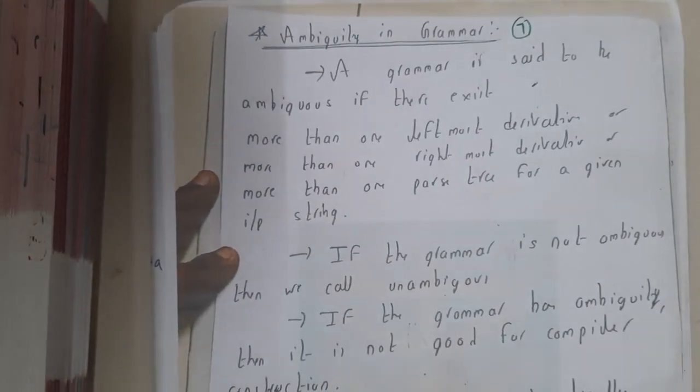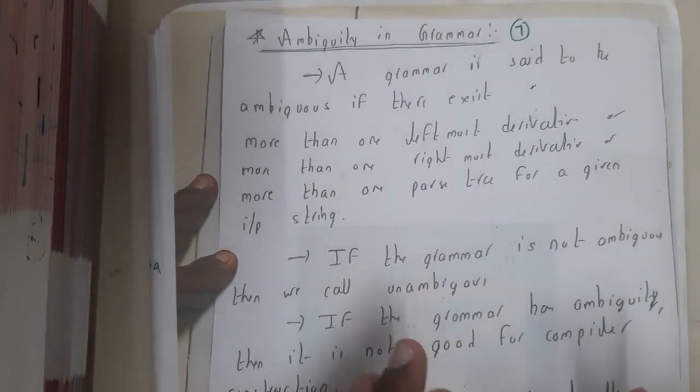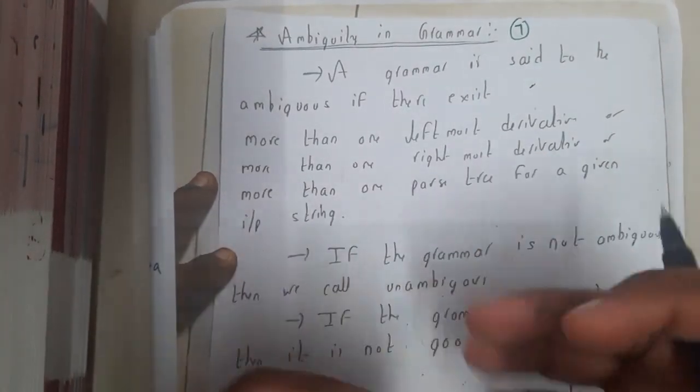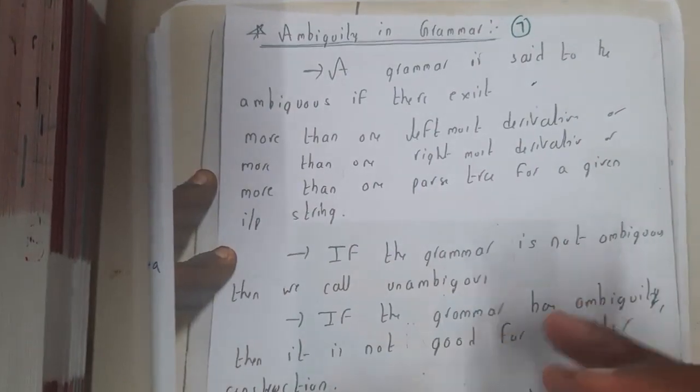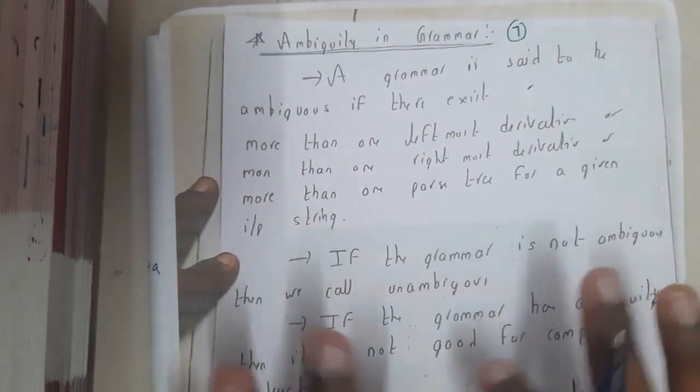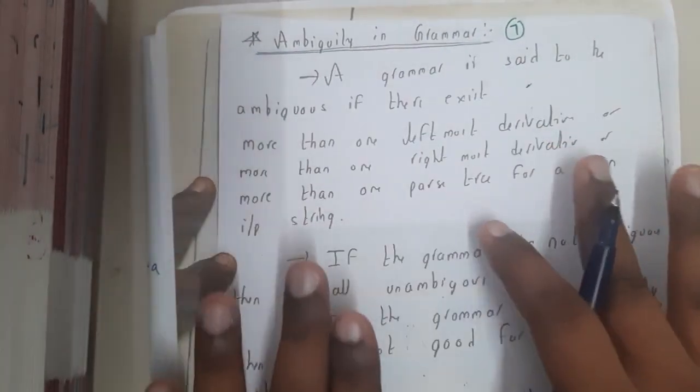So that is the reason you cannot directly say that this grammar is ambiguous just by observing it. You need to identify some kind of patterns and everything. Only then you can say. So that is the reason why this topic is really important when it comes to any kind of examination, guys.